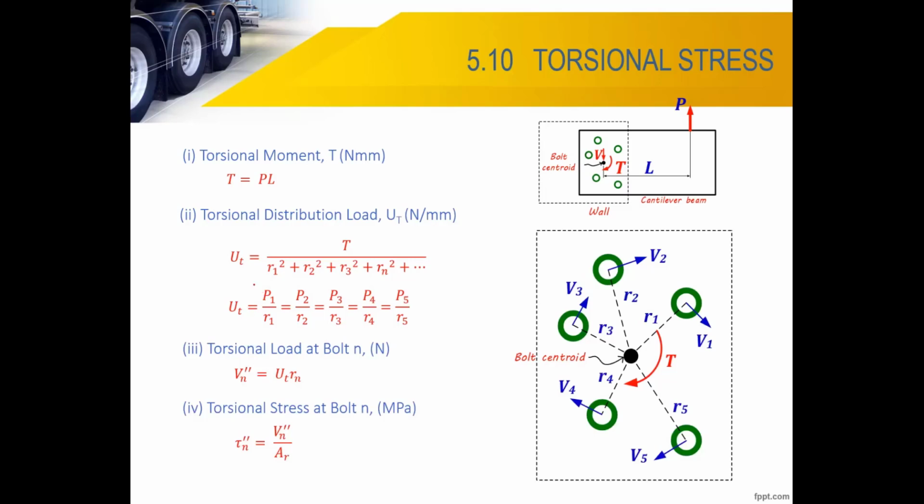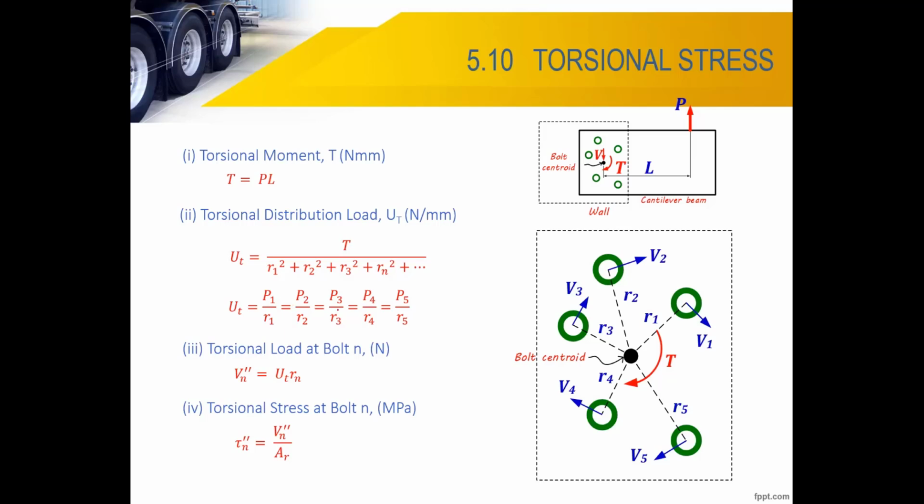So you have a U, the torsional distribution load. U comes from the summation: the total torque over the sum. So the V double prime is U T times the radius. What is U T? U T is P1 over R1, P2 over R2.